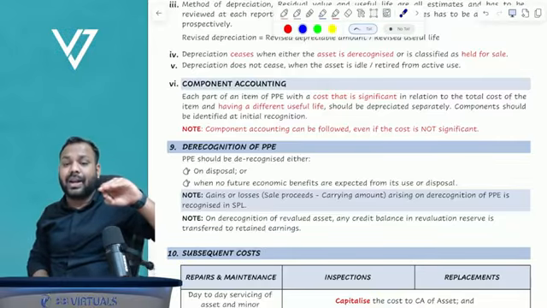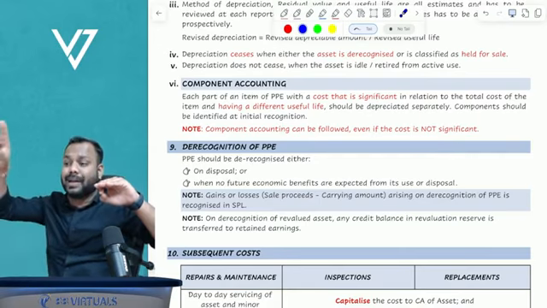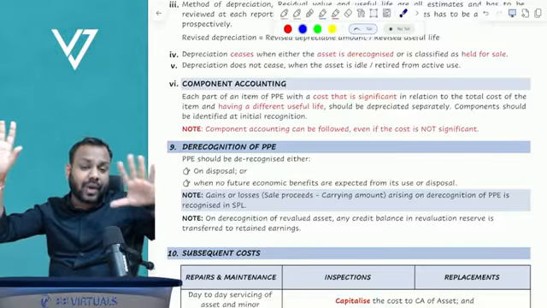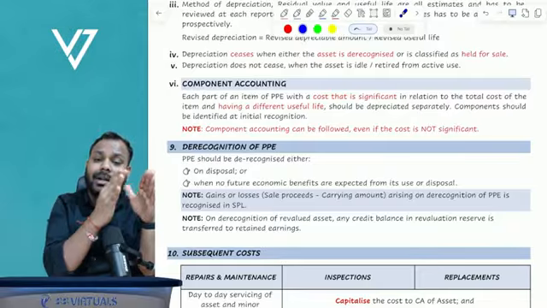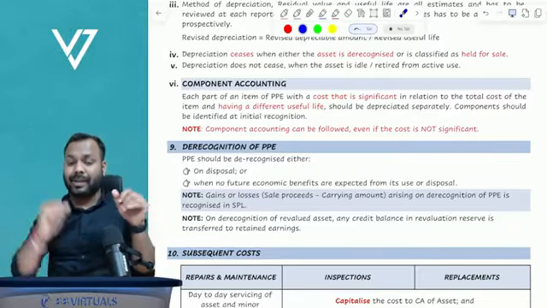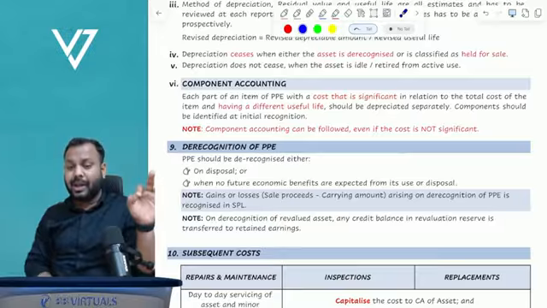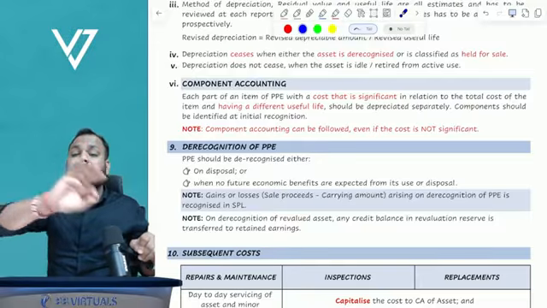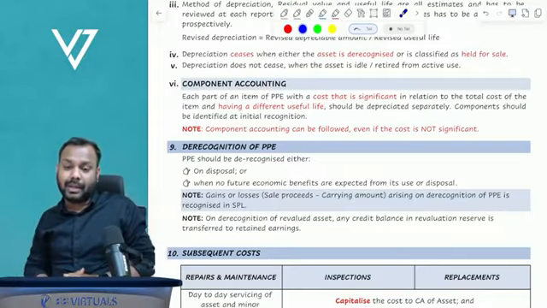is significantly different from the life of the main asset, the life of the aircraft being 20 years and the life of the engine 5 years, then depreciate the component separately from the main asset. Meaning, I will depreciate the engine over 5 years and the rest of the aircraft over 20 years.